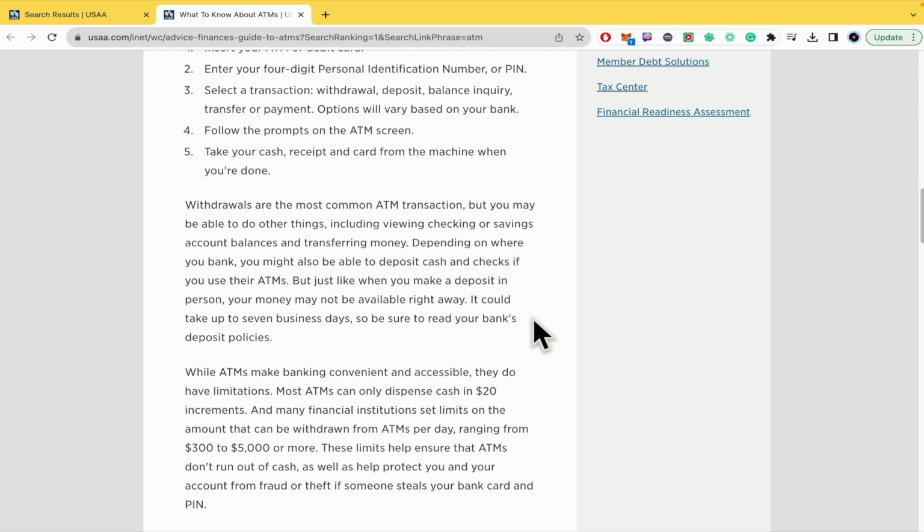So not in all the ATMs, and obviously it depends if it's close to a bank, you're going to be able to deposit cash into your account using cash or checks. Perhaps you can make some transfer from another account, but if you want to deposit cash, you are going to need a bank close to the ATM. And that's how it works.